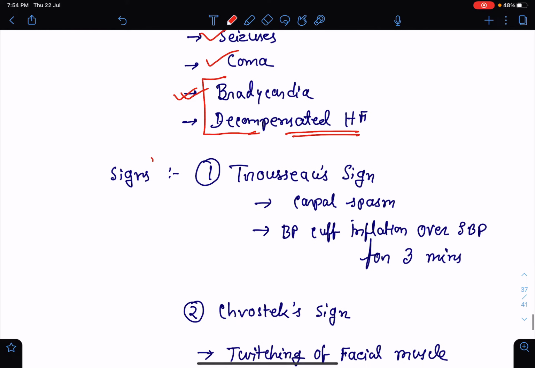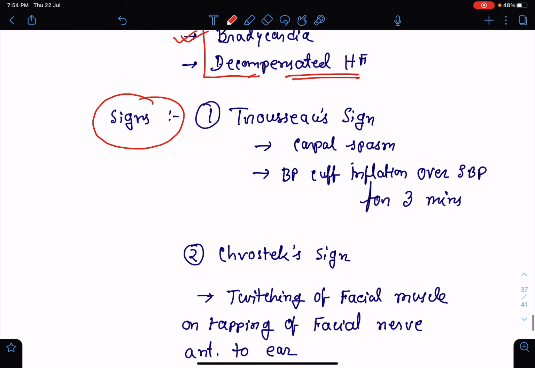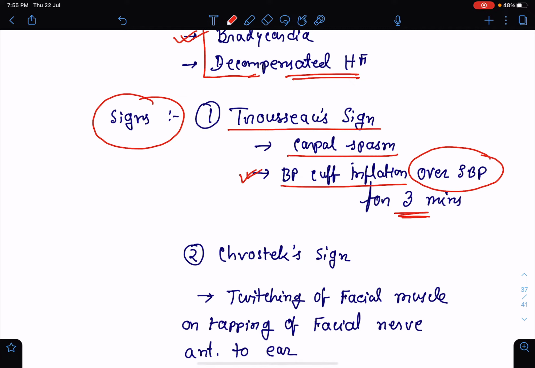If we talk about the signs, there are two named signs which we can get clinically. One is Trousseau's sign. In this, first we note down the systolic blood pressure of the patient, and then we inflate the blood pressure cuff over systolic blood pressure for 3 minutes. When we do that, there will be carpal spasm.